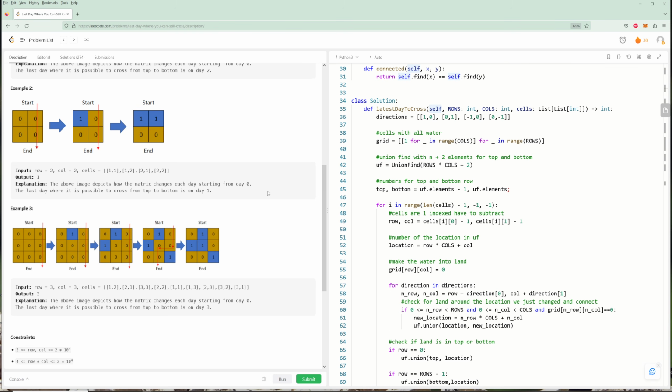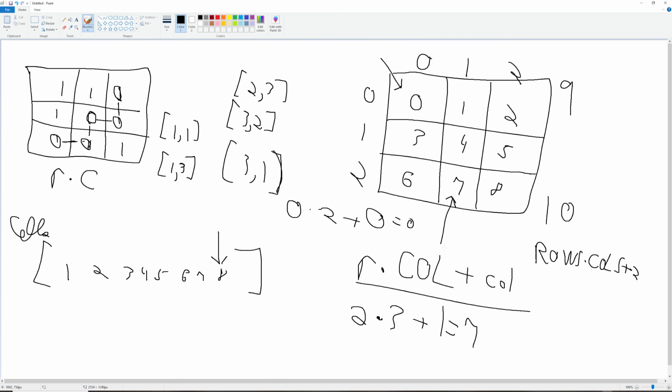So now we are going backwards through the cells. Because these cells are 1-indexed, we have to subtract 1 from each of these cells. So this 2, 3 is actually row index 1 and column index 2, not 2, 3. So make sure you subtract 1. Now, this is that number calculation that I said, where we have some row and some column. How do we actually get the number for our union find, which is this?